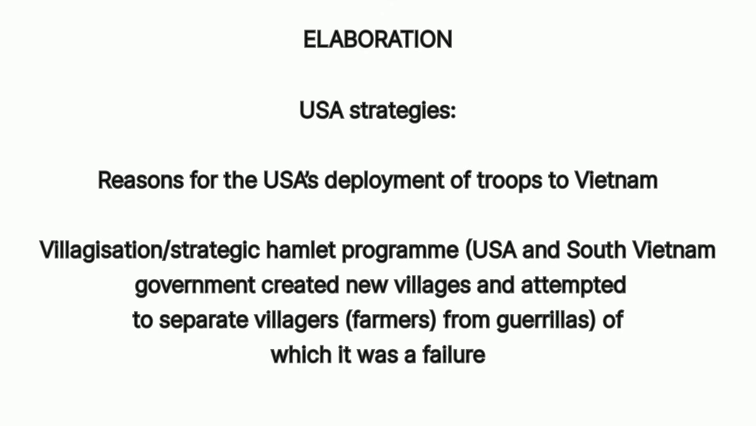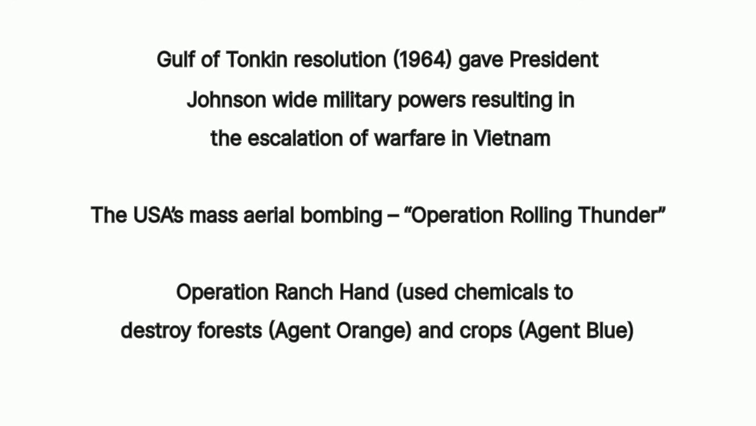Villagization and the strategic hamlet program: the USA and South Vietnam government created new villages and attempted to separate villagers and farmers from guerrillas, which was a failure. The Gulf of Tonkin Resolution of 1964 gave President Johnson wide military powers, resulting in the escalation of warfare in Vietnam. The USA used mass aerial bombing, Operation Rolling Thunder. Operation Ranch Hand used chemicals to destroy forests: Agent Orange and Agent Blue.